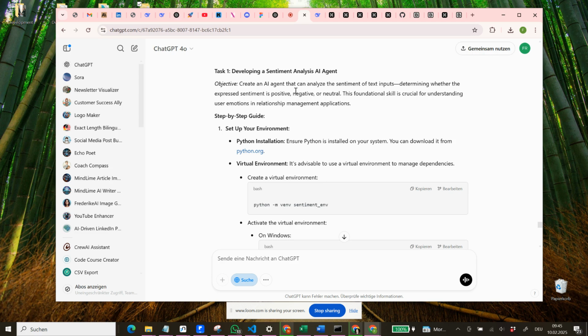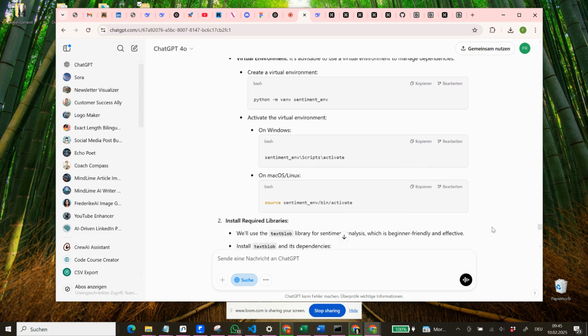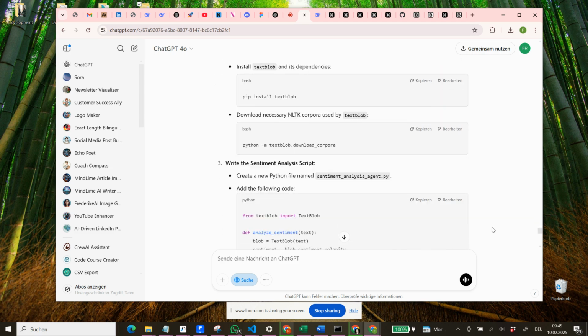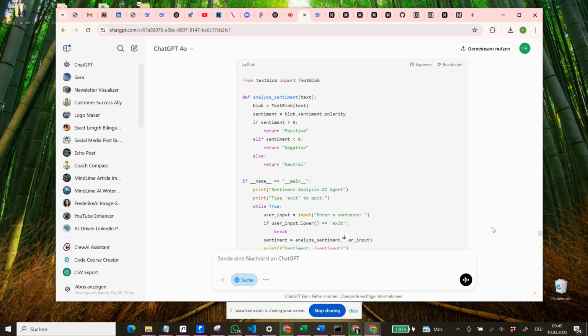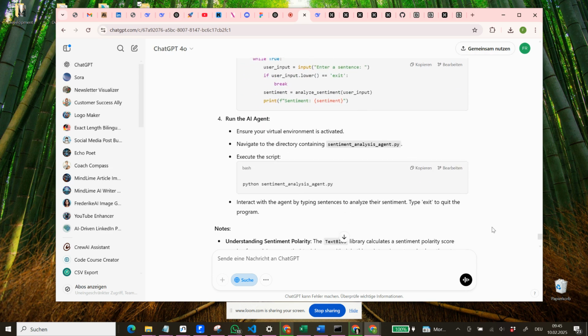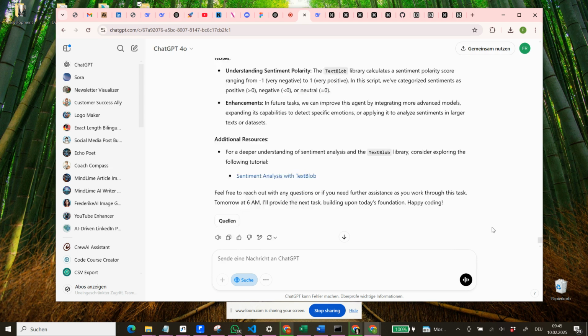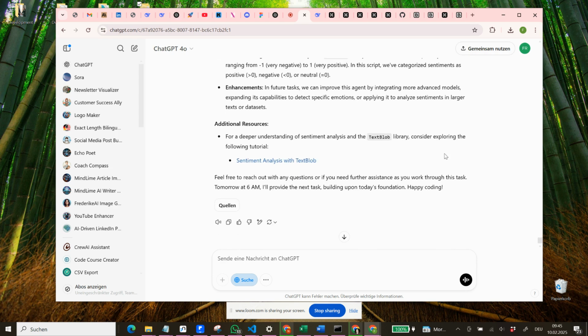It says developing a sentiment analysis AI agent. It gave me all of these step-by-step processes of how to do it. But if we scroll down, we see that there's nothing about anything Gen AI. It's a very, very basic AI agent. And to be honest, I was a bit disappointed. And so I decided it's not a good idea to learn AI agents with the help of ChatGPT, at least not in that sense.